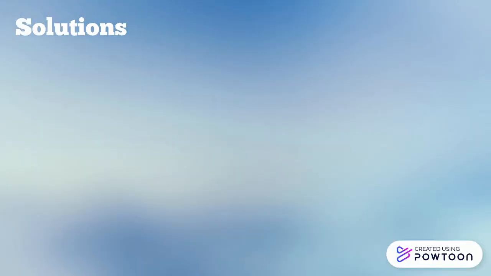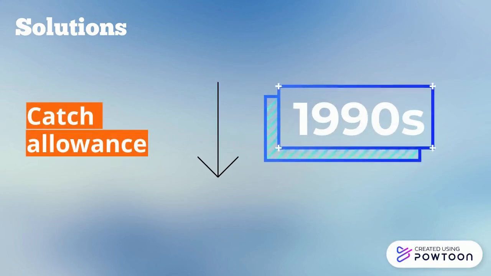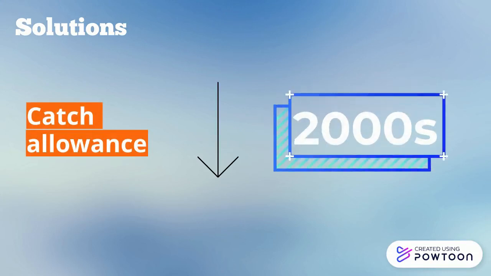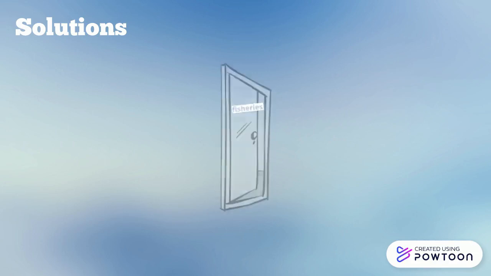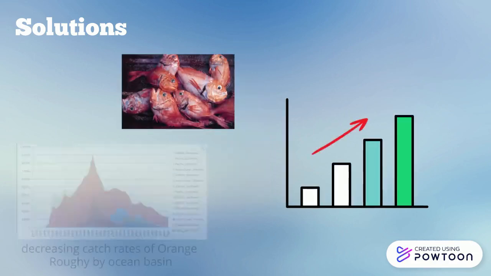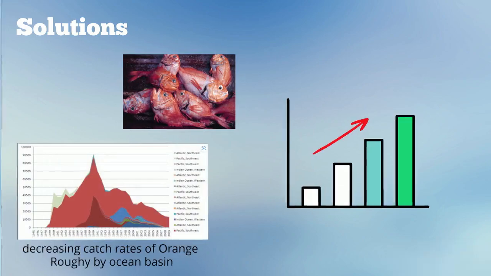To mitigate the harms of overfishing orange roughy, the annual catch allowance was reduced in the 1990s before further reductions in the 2000s and even fishery closures throughout New Zealand. After gathering population estimates, it is evident that orange roughy are now experiencing recovery.